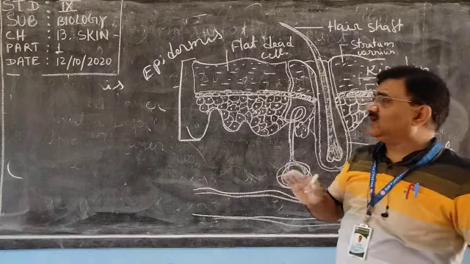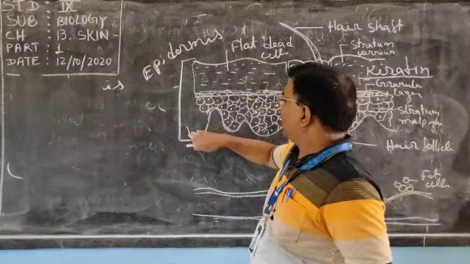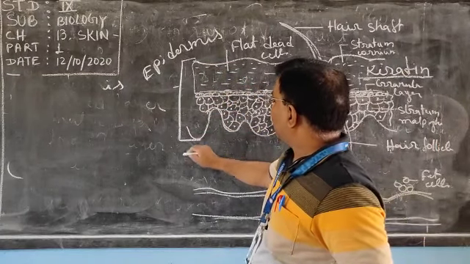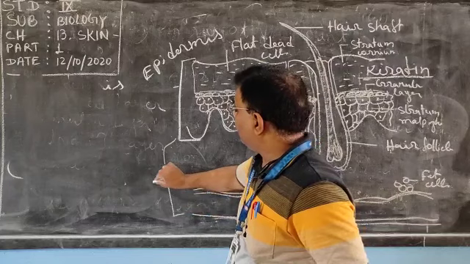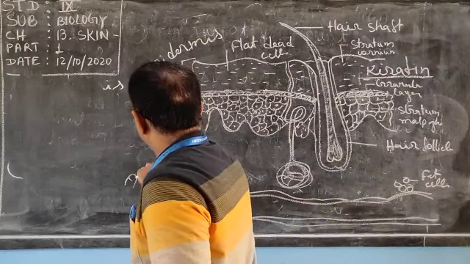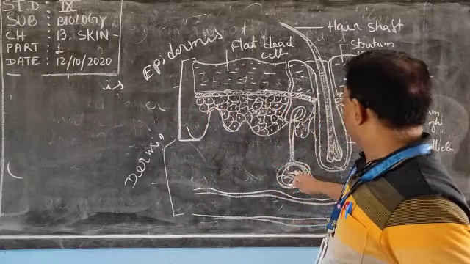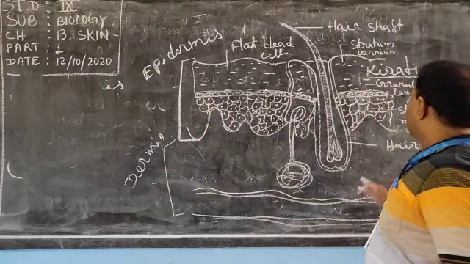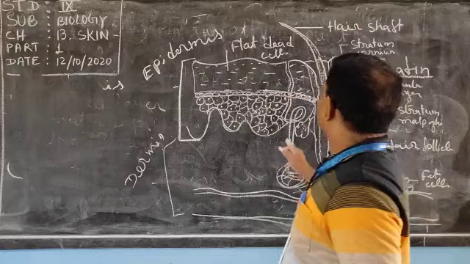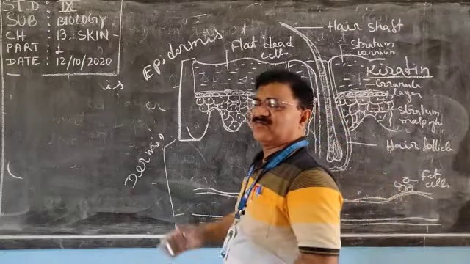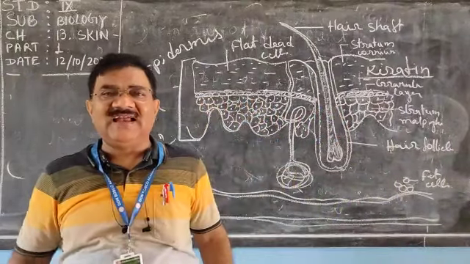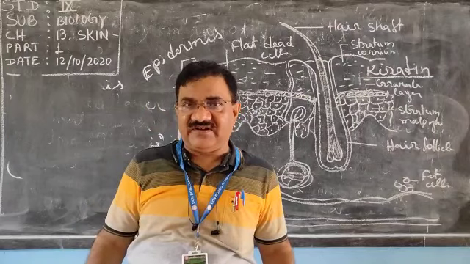The main thing I have to discuss is that these three layers are the part of the epidermis and the rest are the part of the dermis. In the dermis there are the sweat gland, fat and hair follicle, and the part of the hair which is visible outside is the hair shaft.